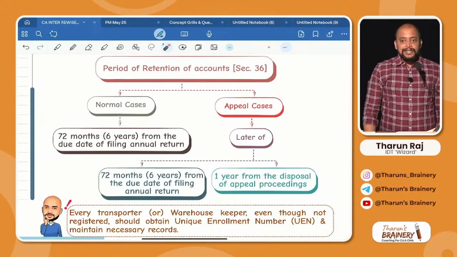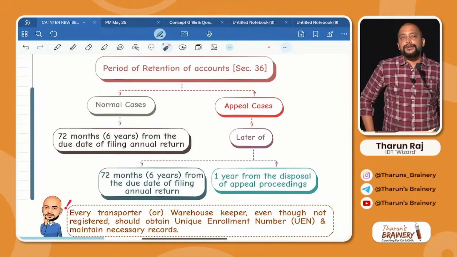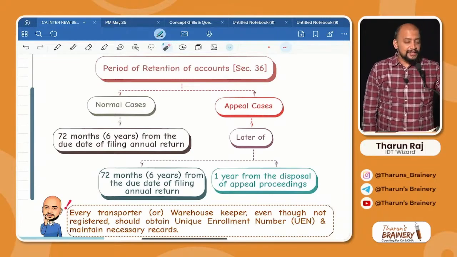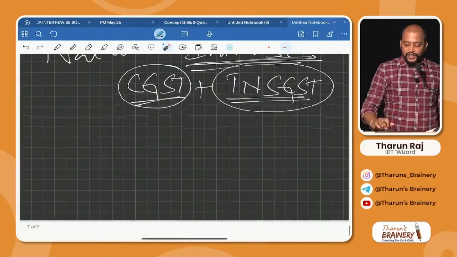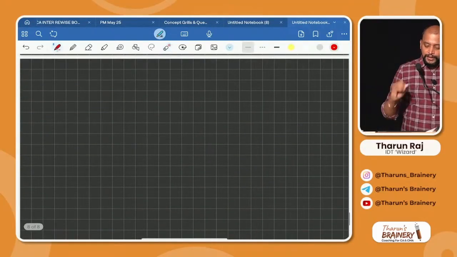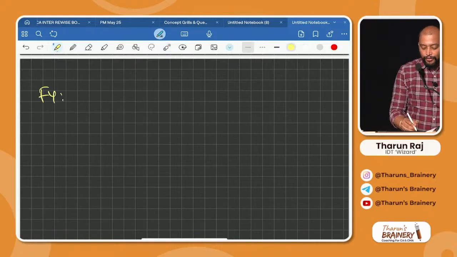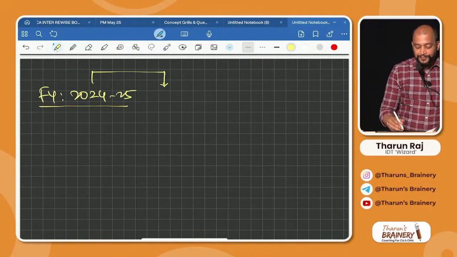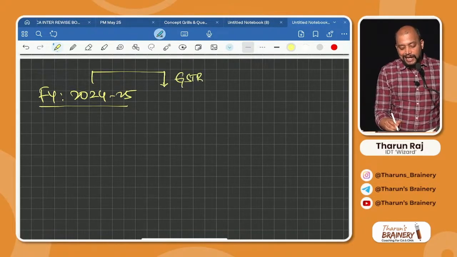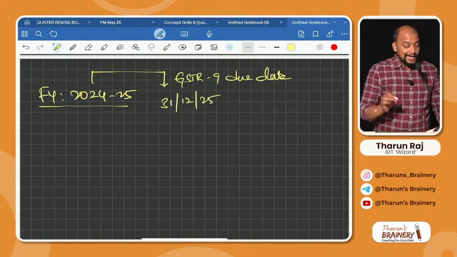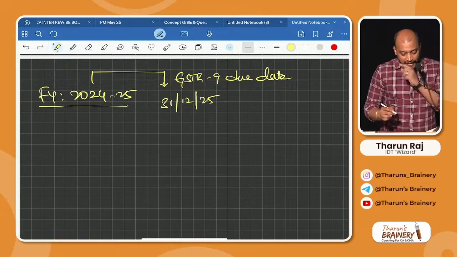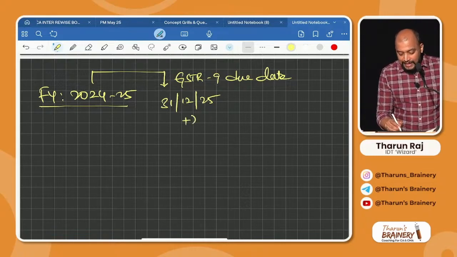Normally, it is 6 years from the due date of filing annual return. What is the due date of filing annual return? 31st December of the succeeding financial year. Example, for financial year 2024-25, what is the due date of filing annual return? GSTR 9. GSTR 9 is the annual return. What is the GSTR 9 due date? 31st December 2025. Okay, 31st December 2025 plus 6 years.